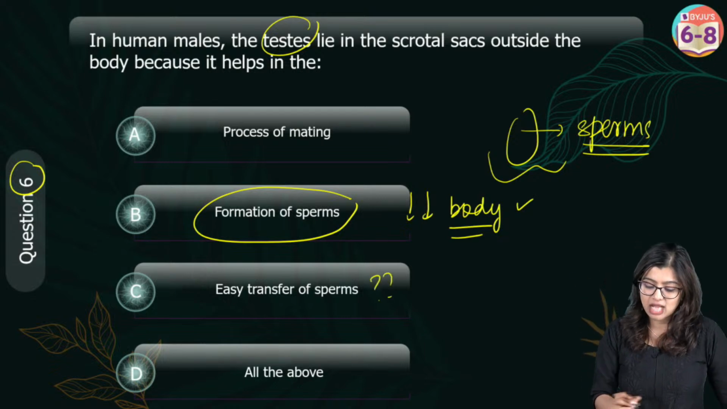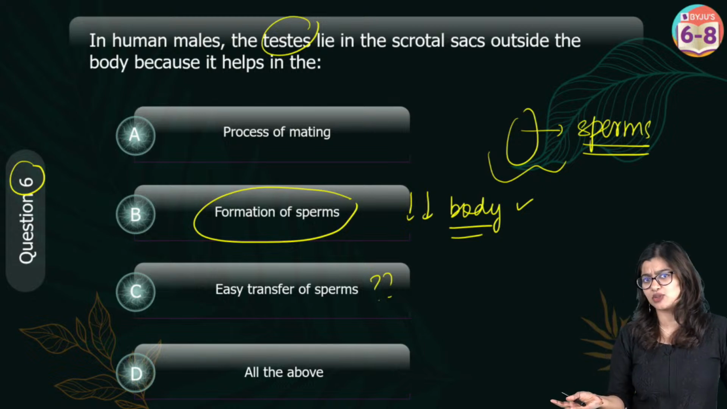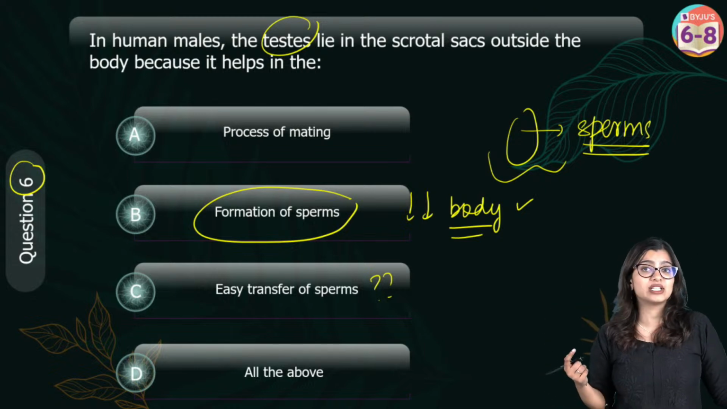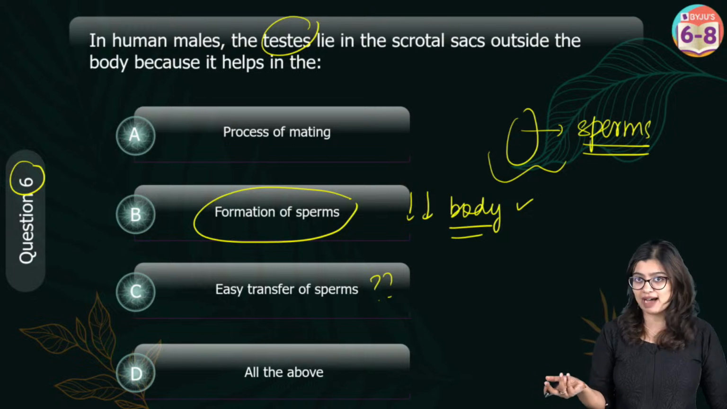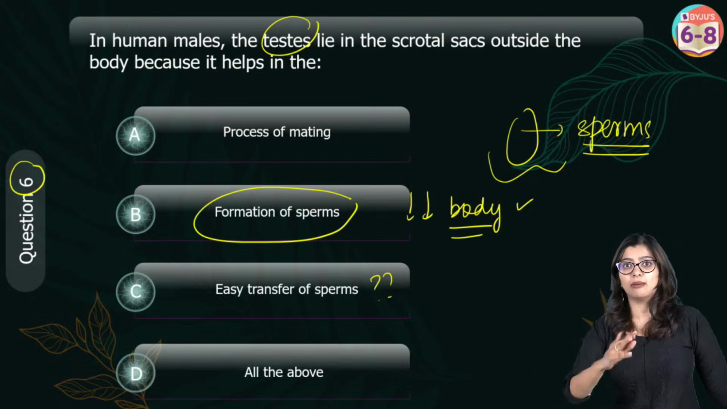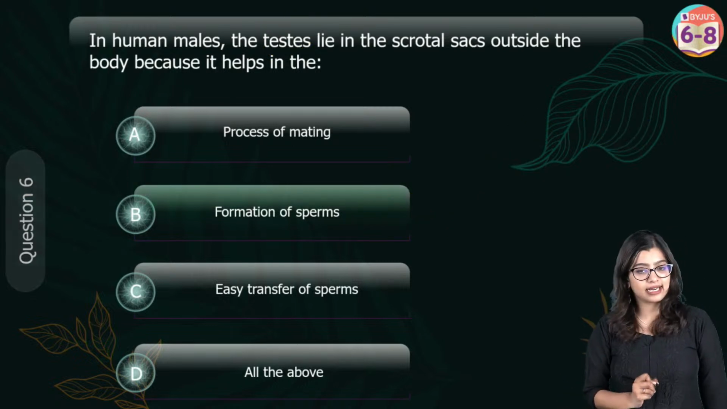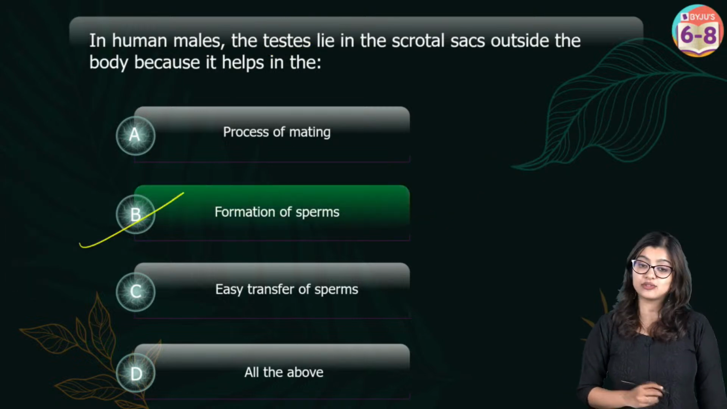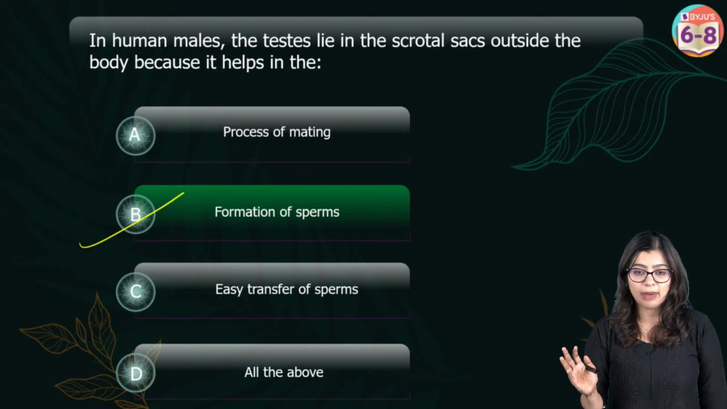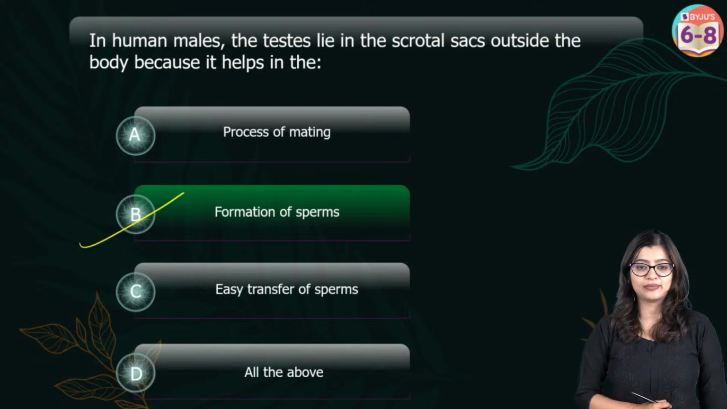Is it for easy transfer? No, not for easy transfer. What is responsible for transferring sperms? It is the sperm duct or the vas deferens. But the testis lying outside the body is not helping in any way, right? So yes, the correct answer is option B. This is formation of sperms. So Pavni, B is the correct answer.